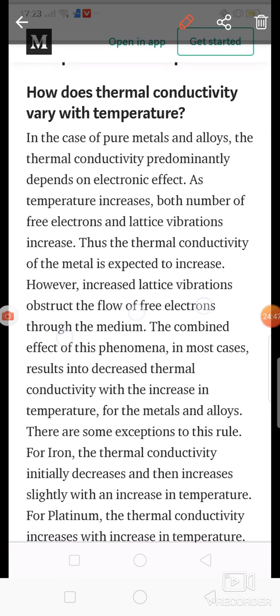Then what is the effect of temperature on thermal conductivity of the solid, liquid and gases? For the solid, if temperature increases, then thermal conductivity will decrease. For the liquid, if temperature increases, then thermal conductivity will decrease. And what about the gases? For the gases, if temperature increases, then thermal conductivity also increases.